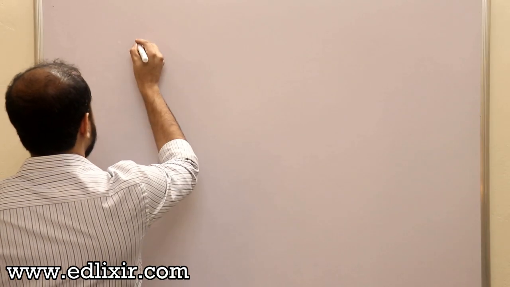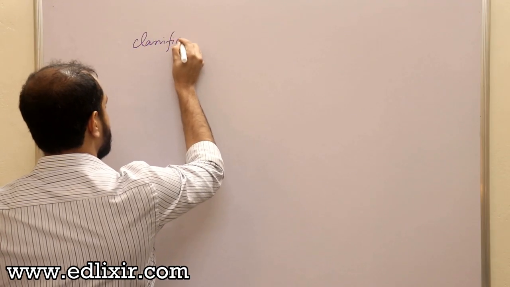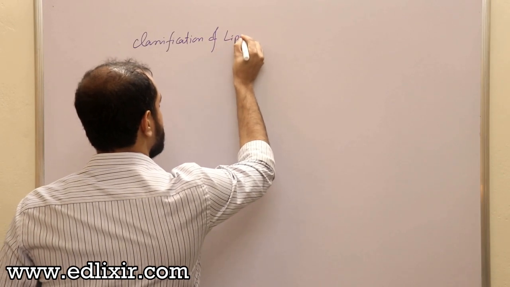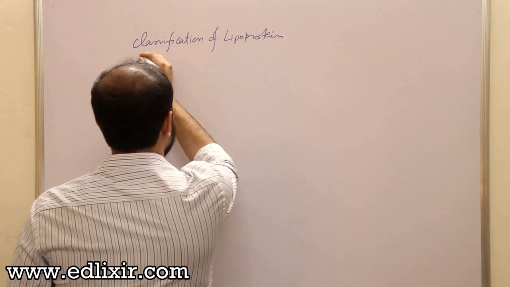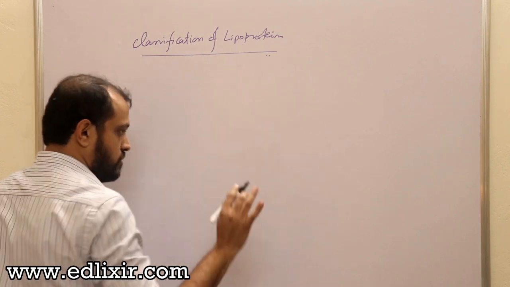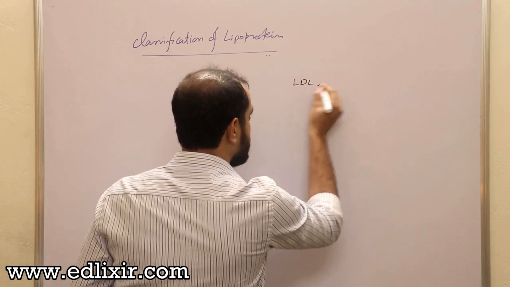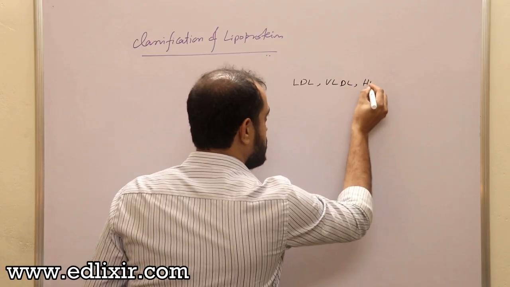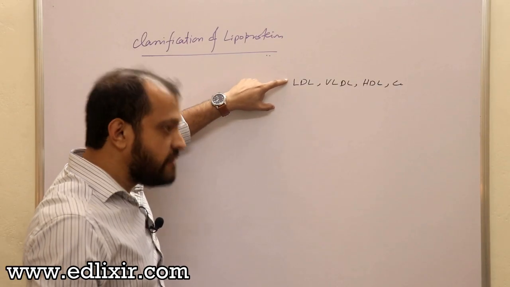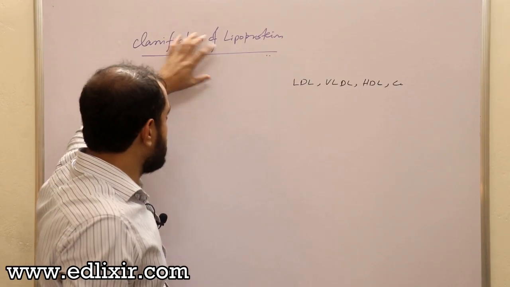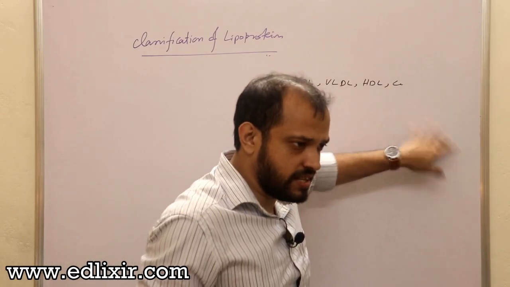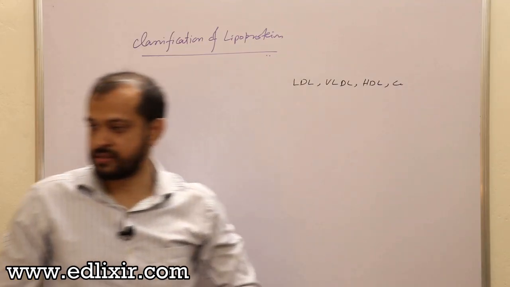So if I want to classify lipoproteins, then you need to understand that what you will tell is there are LDL, there are VLDL, there are HDL, there are chylomicrons, and so on and so forth, right? Now you need to understand this. If I tell you right now that you are classifying lipoprotein on the basis of LDL, VLDL, HDL, chylomicrons, what is the criteria of dividing these particular things?